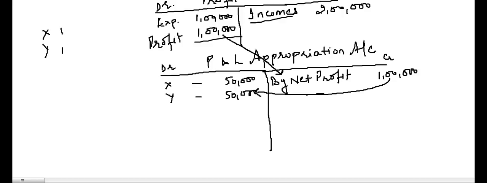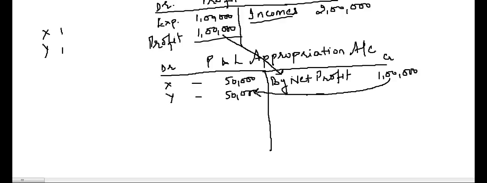Now this is all about profit: we earn a profit of 1 lakh, we record it in the profit and loss account. From there we will transfer it to the profit and loss appropriation account. Appropriation means distribution, and this profit we will distribute among the partners in the profit sharing ratio. Clear?